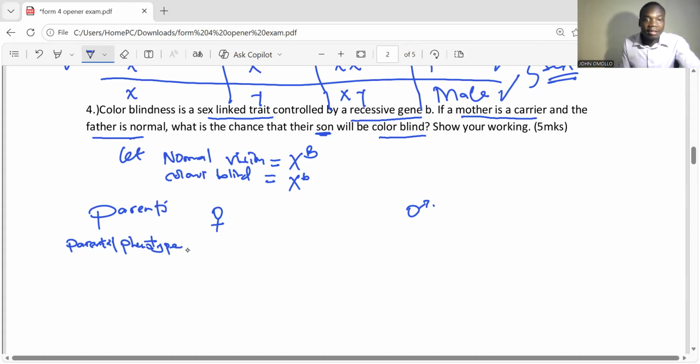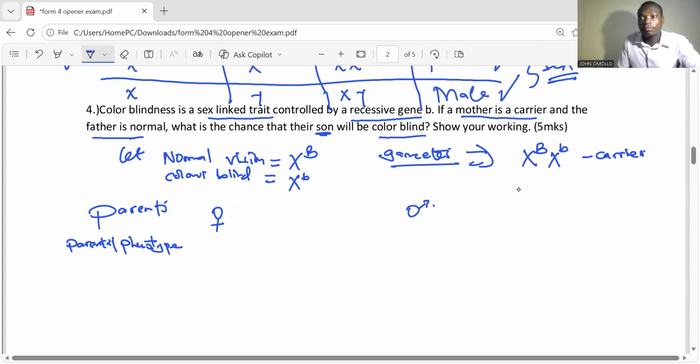Now, the parental phenotype: the mother is a carrier. When it is a carrier, we are going to have X capital B and X small b. This is for the carrier. And the normal father, we're going to have XY.